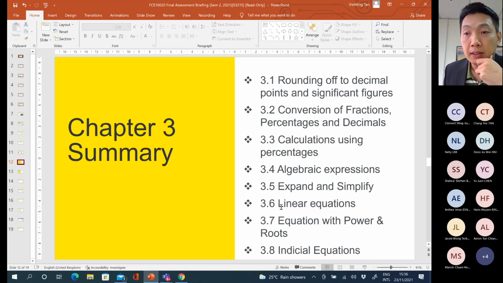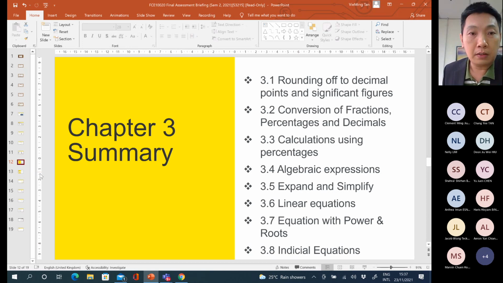Okay. If power 2, that means it's the quadratic equation. Okay, then the next one will be equations that have power. Power means index number. Okay, if the equation has a power number, that means you need to use the logarithm to solve the problem. Logarithm. So I'm going to show you the formula later on.